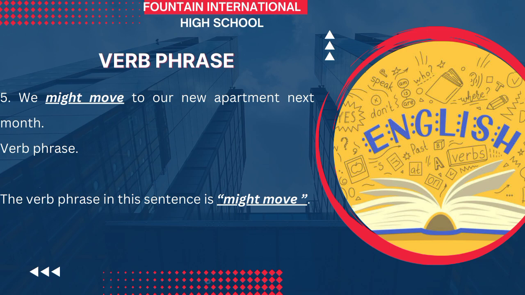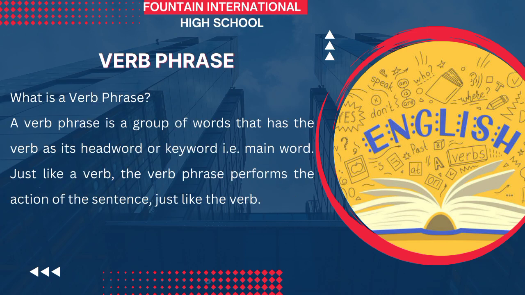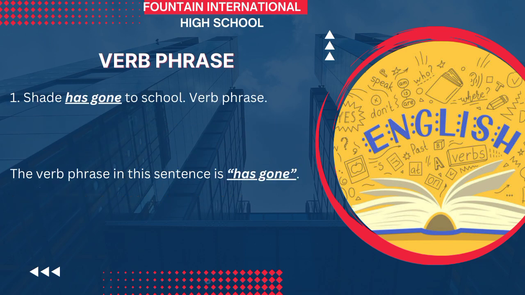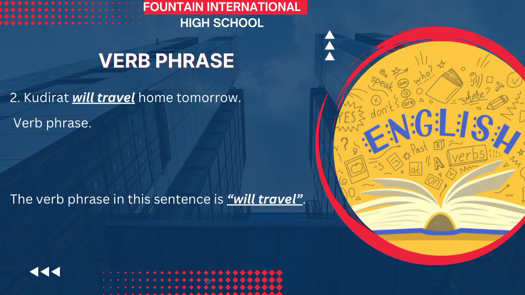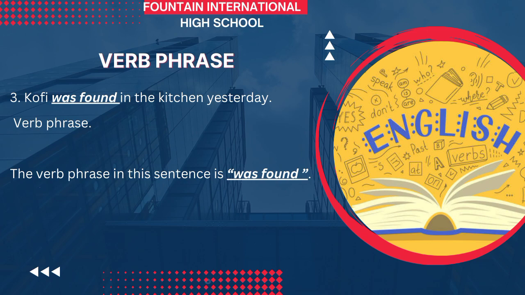So that is how you are going to identify the verb phrases in sentences given. The main verb plus the helping verb will make the verb phrase. Has gone, will travel, was found, will see, might move.